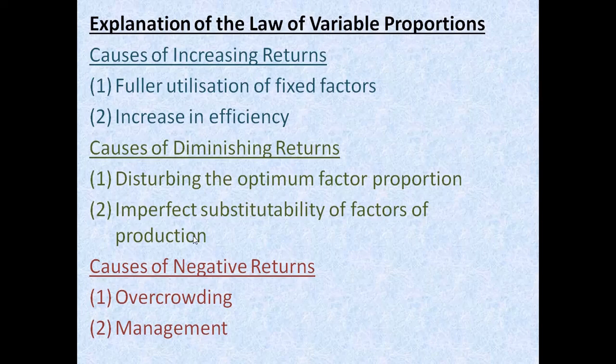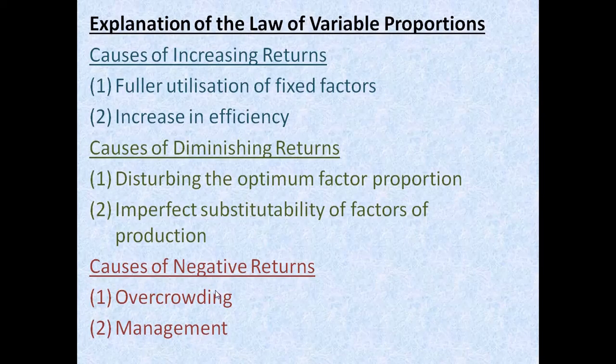So you cannot add these 10 labor force into your fixed factor. So you cannot substitute your fixed capital with the labor. You can never substitute land with labor or capital with labor.